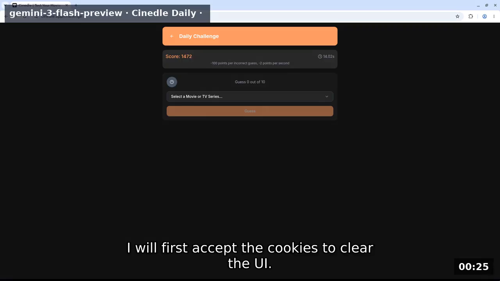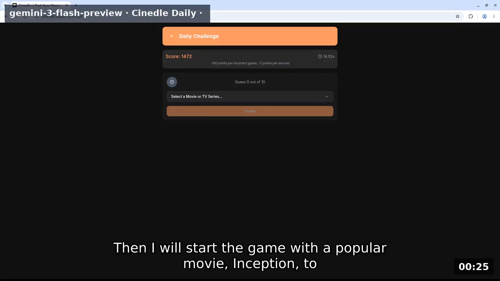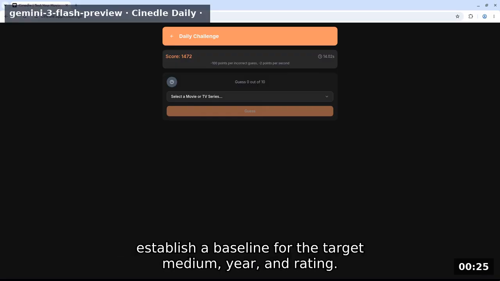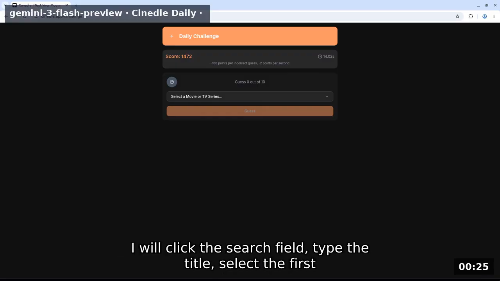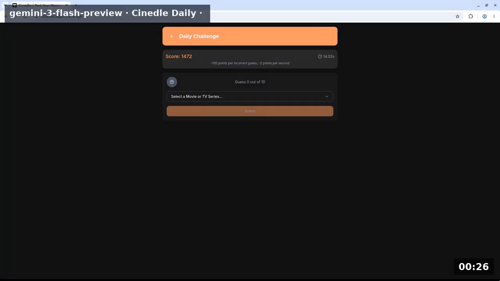I will first accept the cookies to clear the UI. Then I will start the game with a popular movie, Inception, to establish a baseline for the target medium, year, and rating. I will click the search field, type the title, select the first result, and then click the guess button.